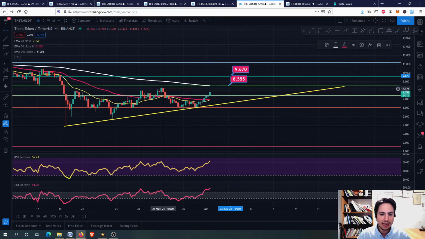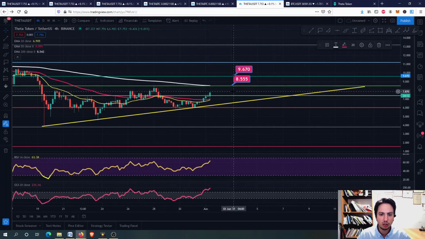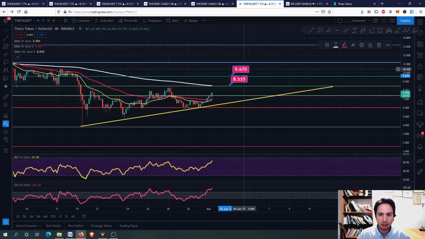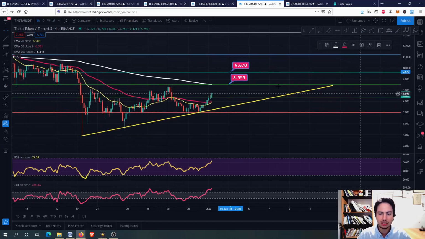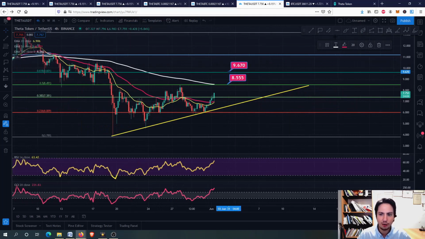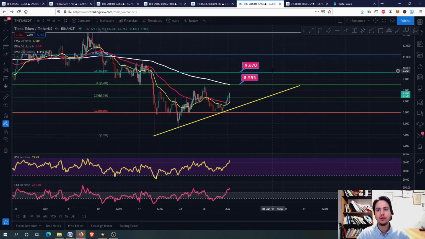If we just make this a support level, we eventually go above, and we will be testing the 9.67, 9.70, around there. Around this area, actually, guys, we can manage to approach the 10 USDT as long as we move towards and make this a support level. So for now we need just to have this bottom trend line going on. We just need to get into the squeeze point, then we can go and fuel up.